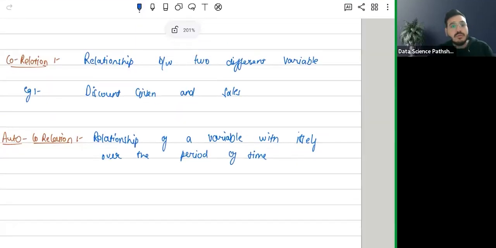So correlation is the relationship between two different variables. For example, discount given and the number of sales or sold units, right? As we are increasing the discount, the sales that we are having are also increasing. That is between two different variables. But what is autocorrelation? It is a relationship of a variable with itself over a period of time.